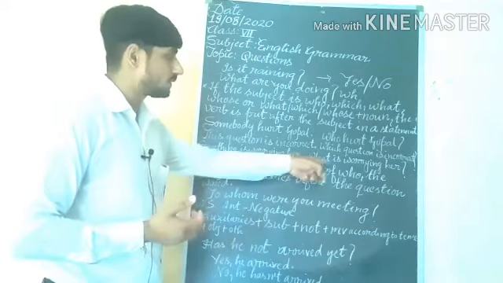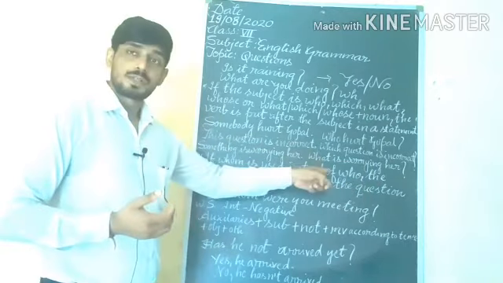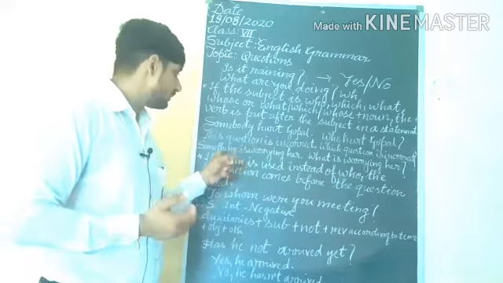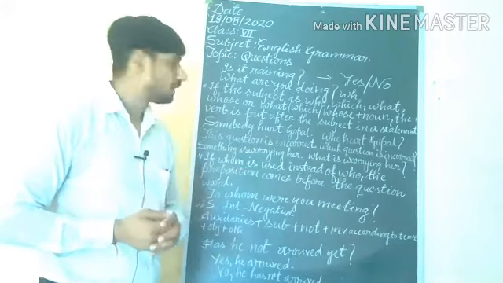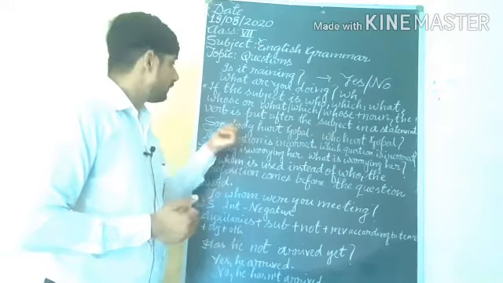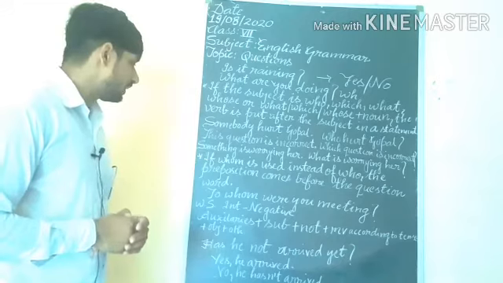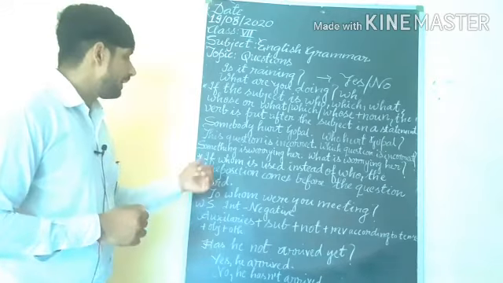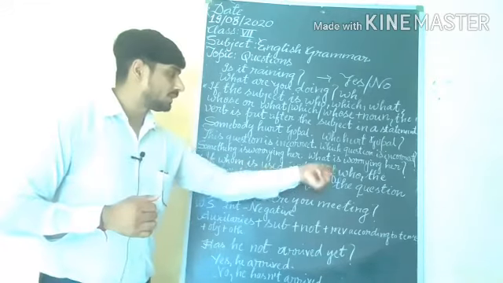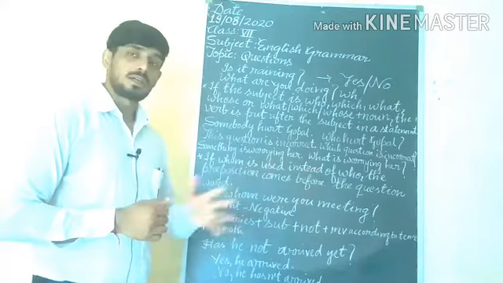We can form the question: what is worrying her? So the word what is used in place of something, and in the first sentence who is used in place of somebody.